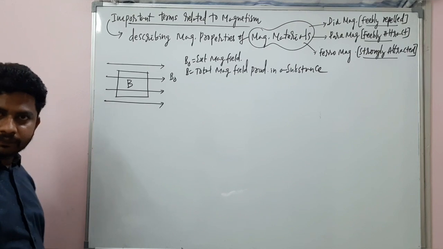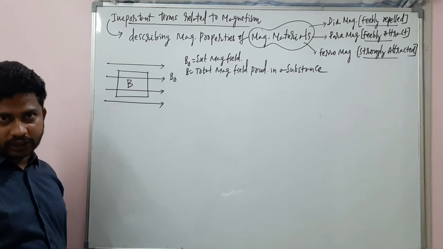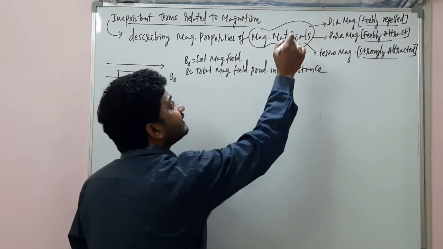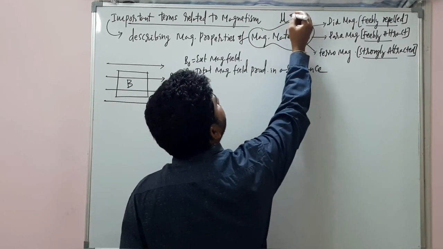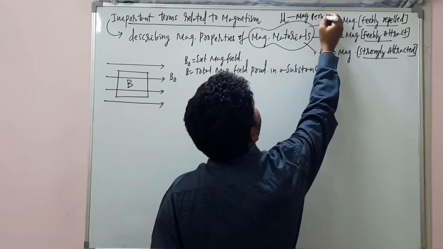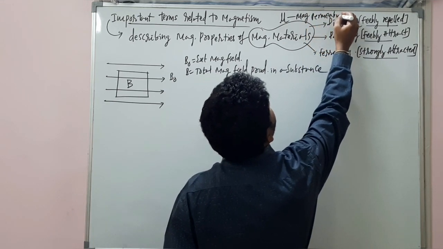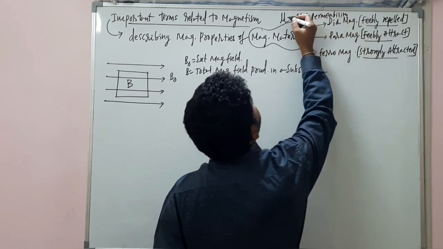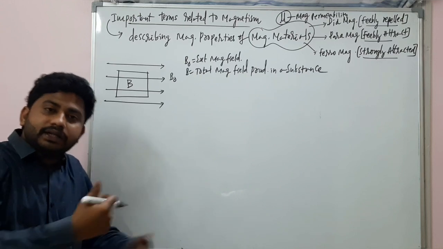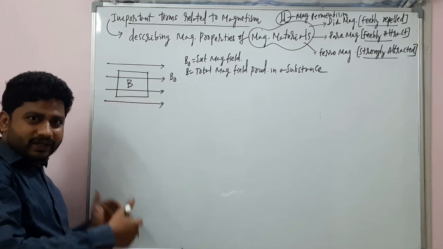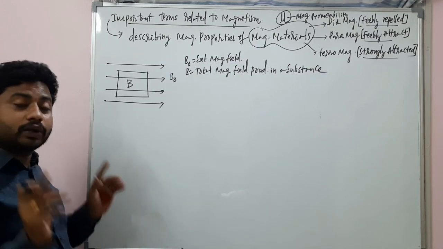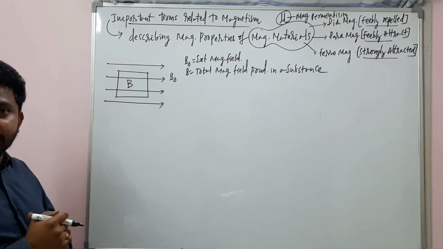And one more important point: mainly this categorization takes place from magnetic permeability values. We know about mu. Mu is magnetic permeability. About magnetic permeability we will be discussing in detail now.